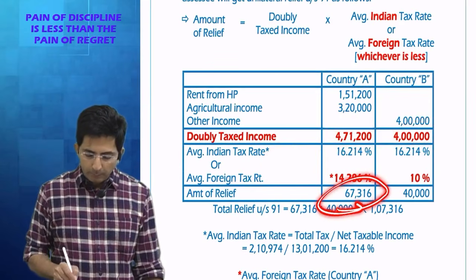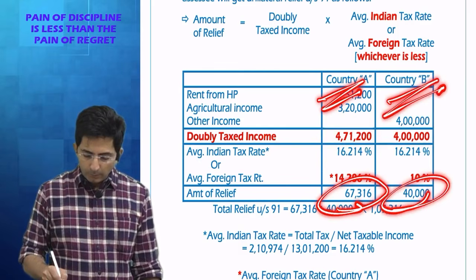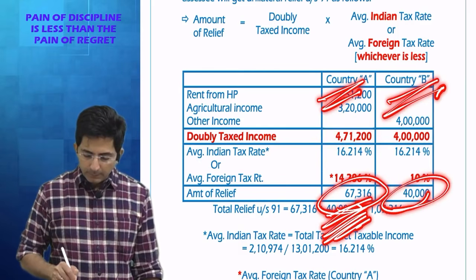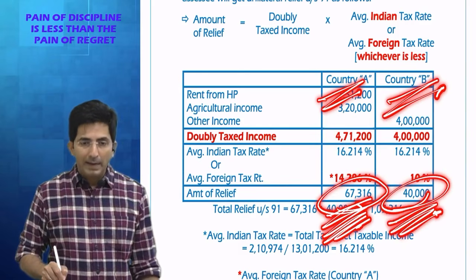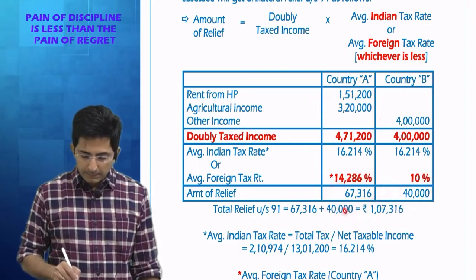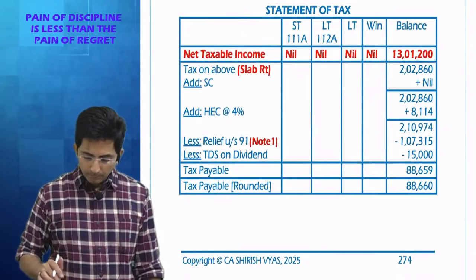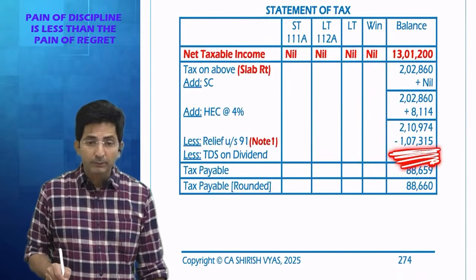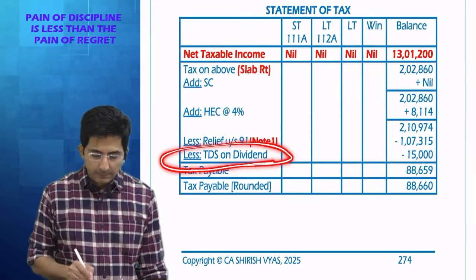So this will be the relief for country A. This is relief for country B. So what is the total relief? 67,316 plus 40,000. If you add both, you have to combine the reliefs of both the countries, no? If you add 67,316 plus 40,000, it comes to 1,07,315. Then you will also get the credit of TDS.